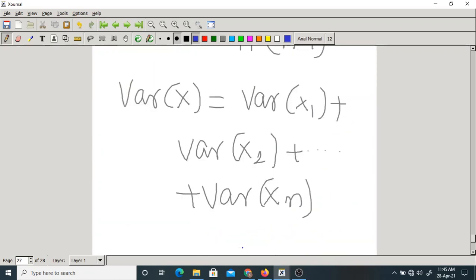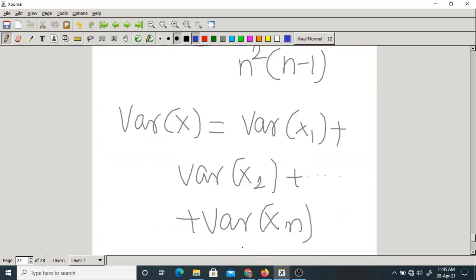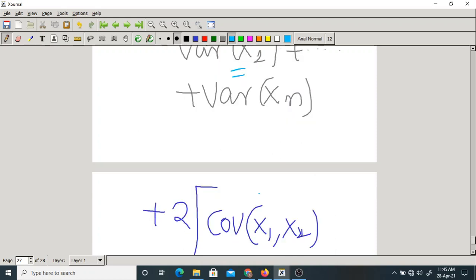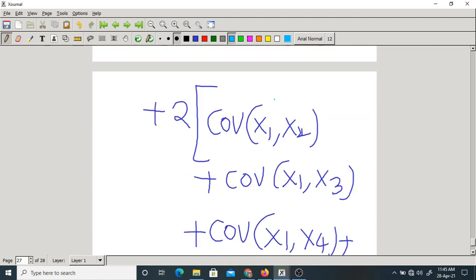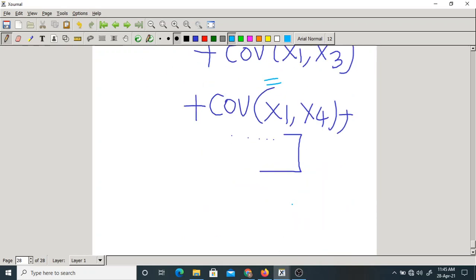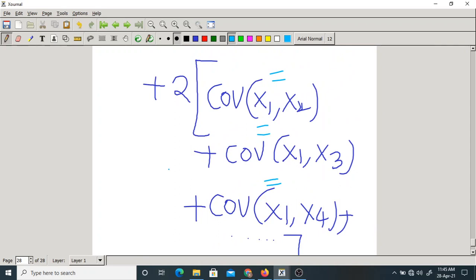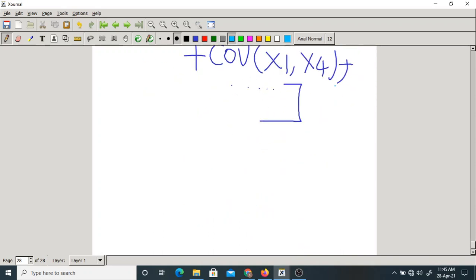But as I told you, all are same. So here also all covariances are same. How many such covariances are there? How many combinations will be there? NC2.